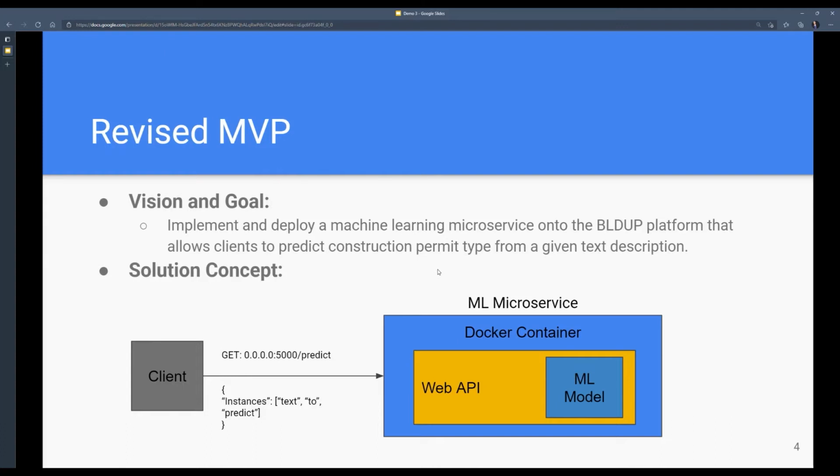Within that, we have the web API, and that deploys our machine learning model. And this client communicates to our microservice using a GET request to predict, and we provided a JSON object with text that we want to predict with.